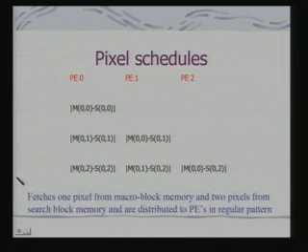So, the pixels, how they are scheduled, because that scheduling is an important factor for doing the design. If I have P0, P1 and P2, from the macro block I can have 1 pixel from macro block memory and 2 pixels from search block memory, and if they are distributed, these operations can be scheduled simultaneously. So, I can have same pixel coming in and I can do this computation, and therefore, these pixels are distributed in a regular pattern, and this distribution is done with the help of the network, and that organization is a key issue in terms of this design.